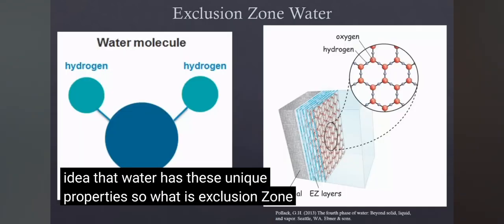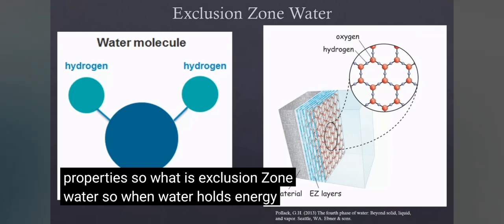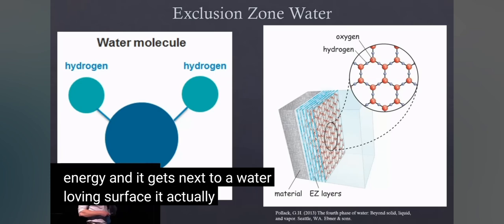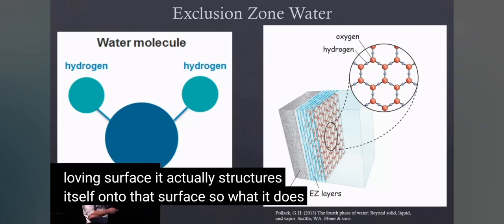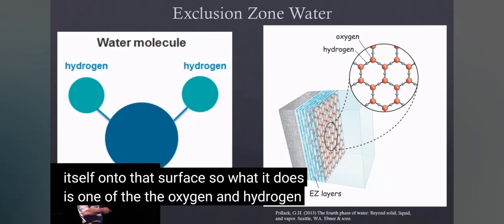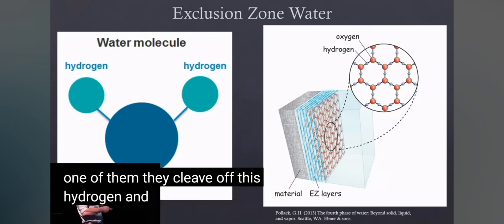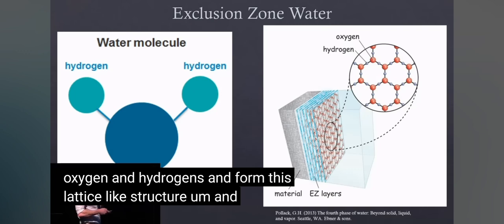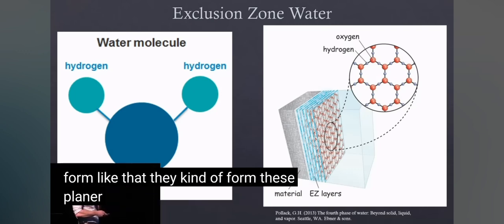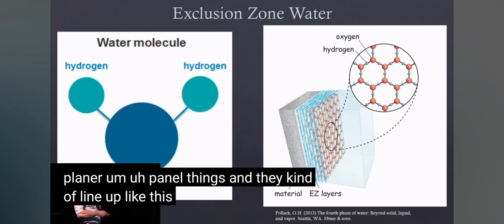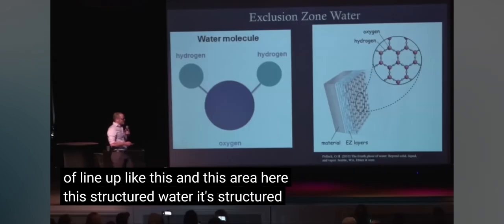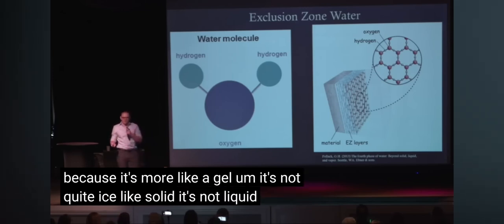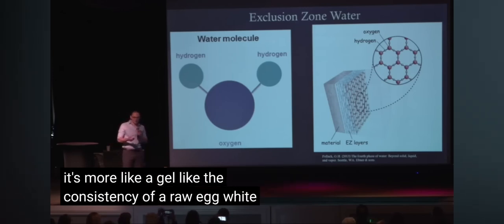So what is exclusion zone water? When water holds energy, which it can absorb, radiant energy, and it gets next to a water-loving surface, it actually structures itself onto that surface. One of the oxygen and hydrogen, they cleave off this hydrogen, and these team up with other oxygens and hydrogens and form this lattice-like structure. And when they form like that, they form these planar panel things, and they line up like this. This structured water is more like a gel. It's not quite ice, like solid. It's not liquid. It's more like a gel, like the consistency of a raw egg white. That's what I would describe it as.